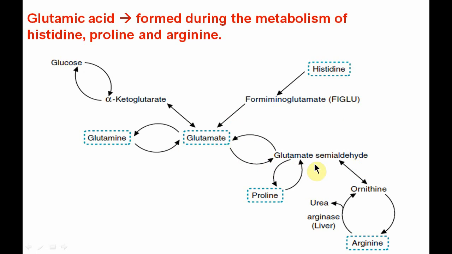Glutamate semialdehyde also forms ornithine, and ornithine synthesizes arginine, and arginine enters the urea cycle to form urea and again ornithine. So histidine, proline and arginine, in their metabolism, also form glutamic acid.